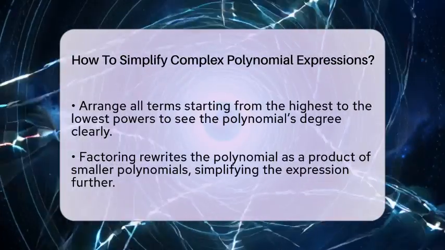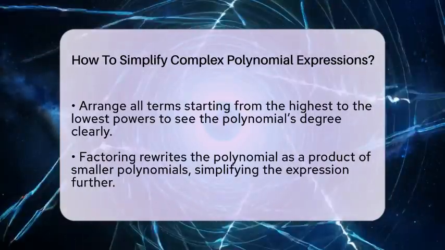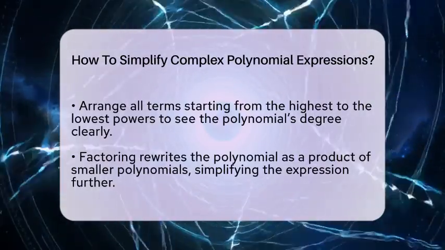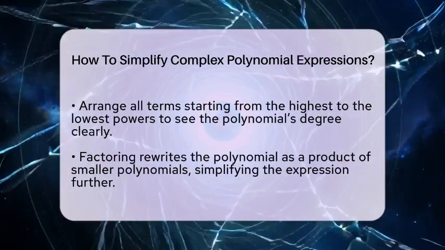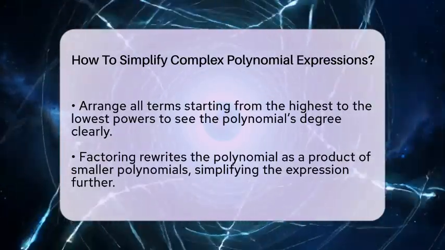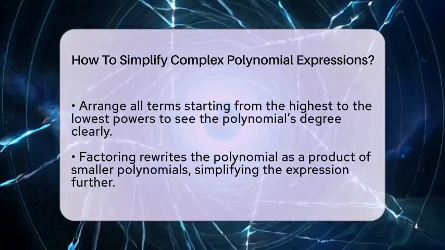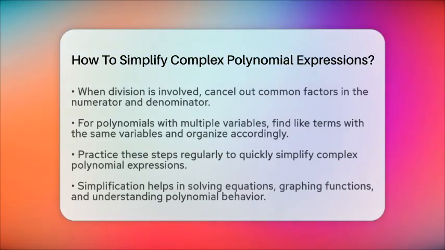Sometimes, factoring the polynomial can make it even simpler. Factoring rewrites the polynomial as a product of smaller polynomials. For example, x squared minus 9 factors into x minus 3 times x plus 3.